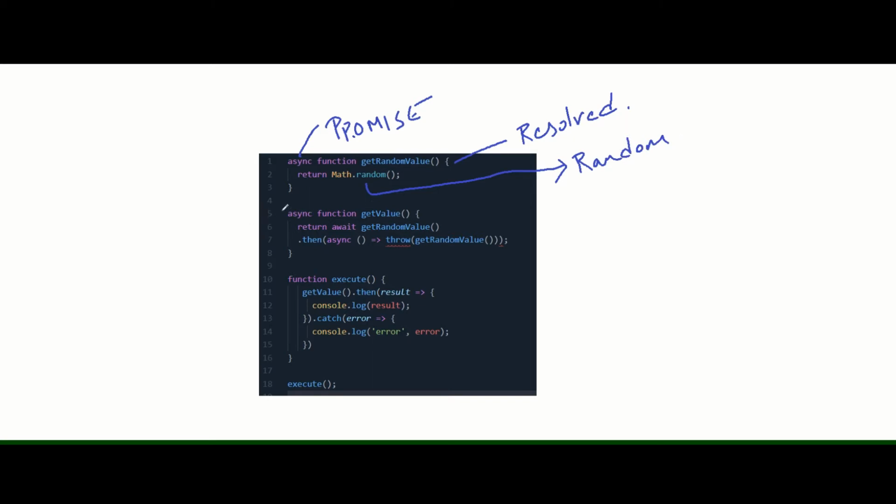Let's look at this function now. Again, this is an asynchronous function, so this would return a promise. If you find the async keyword on a function, it means that this function would return a promise. So here we are returning get random value. We are calling this async function, which would return a resolved promise, and then we are invoking then on it. Since this returns a resolved promise, it would go inside this then. And from this then, we are throwing an error and we are passing the get random value object in it. And get random value is a promise.